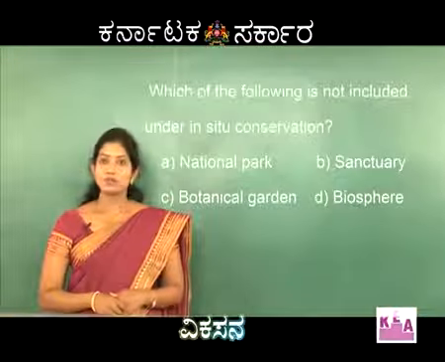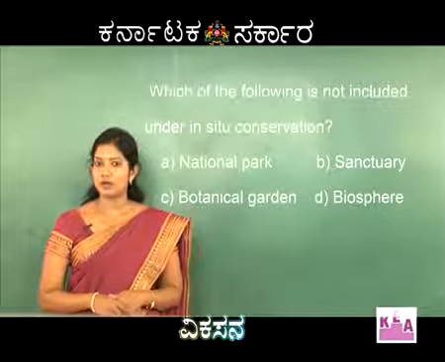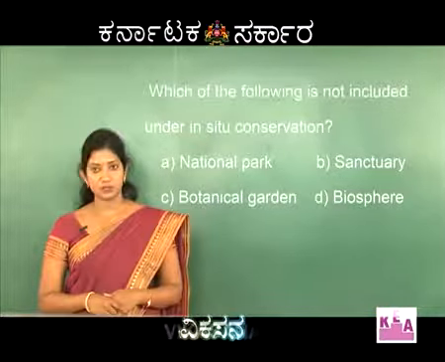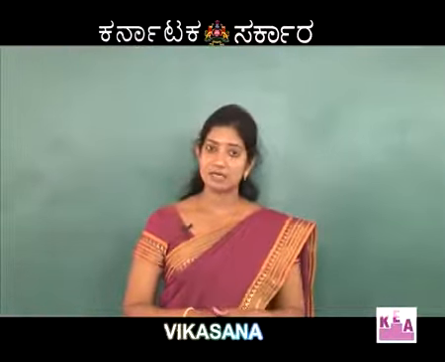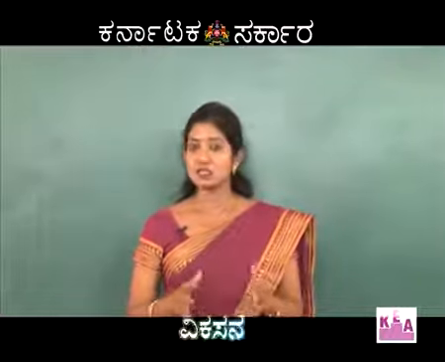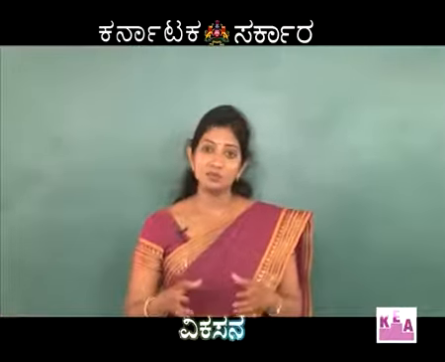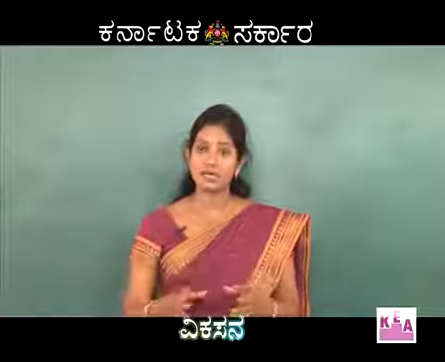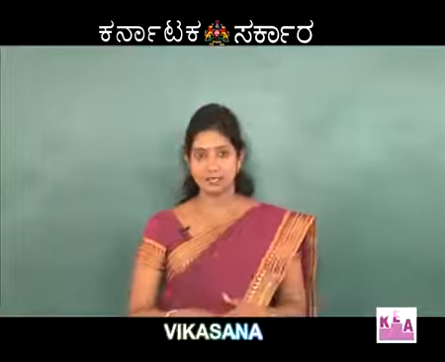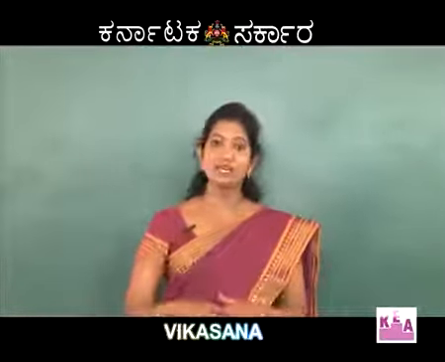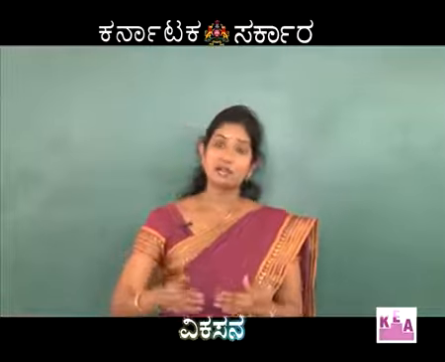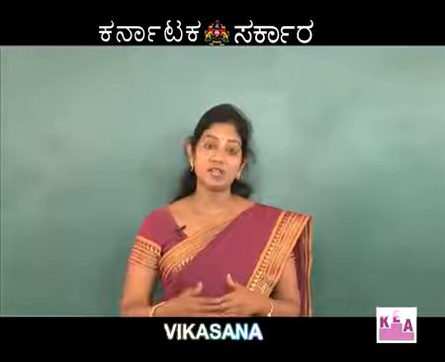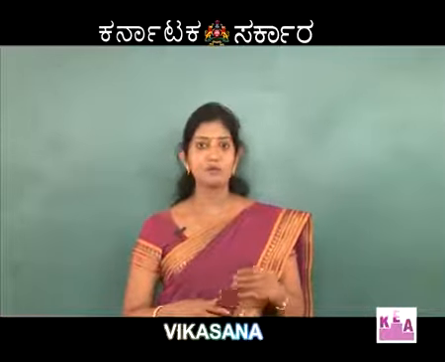Next, which of the following is not included under in situ conservation? Conservation is of 2 types, in situ and ex situ. In situ conservation is nothing but the organisms are conserved or protected in their natural habitats. Wherever they are living, there only they are given protection and they are conserved. Ex situ conservation, where the organisms are taken from their habitat and they are provided with an artificial habitat, for example zoo.